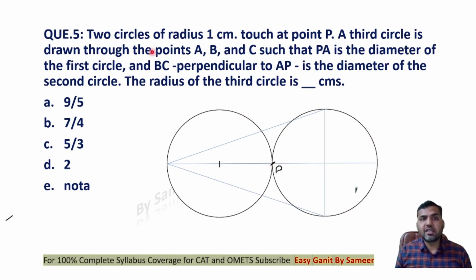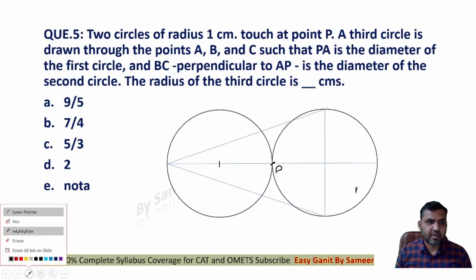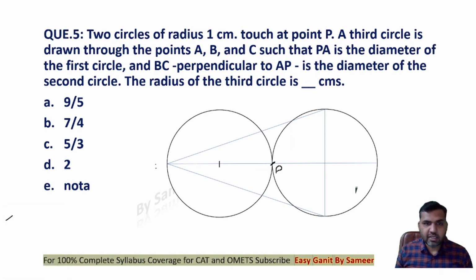Now a third circle is drawn through the points A, B, C such that PA is the diameter of the first circle, right? So take a point A here. PA is supposed to be the diameter of the first circle, and BC, which is perpendicular to AP, which is perpendicular to the extended side AP, right? It's perpendicular to this, is the diameter of the second circle. Now the radius of the third circle is what? So you are drawing a third circle which is passing through the points A, B, C.